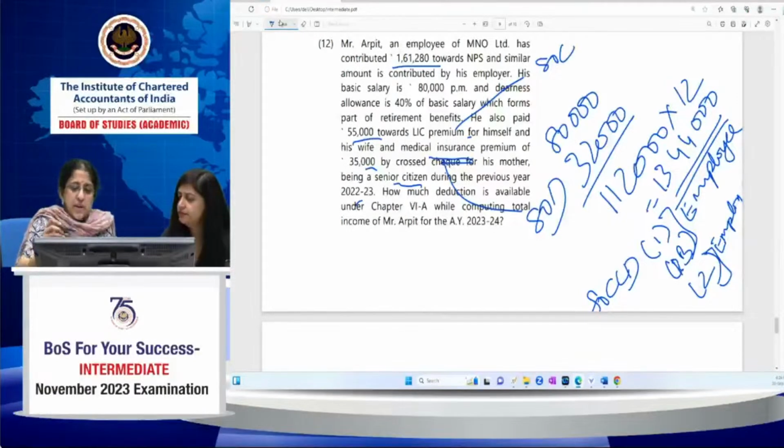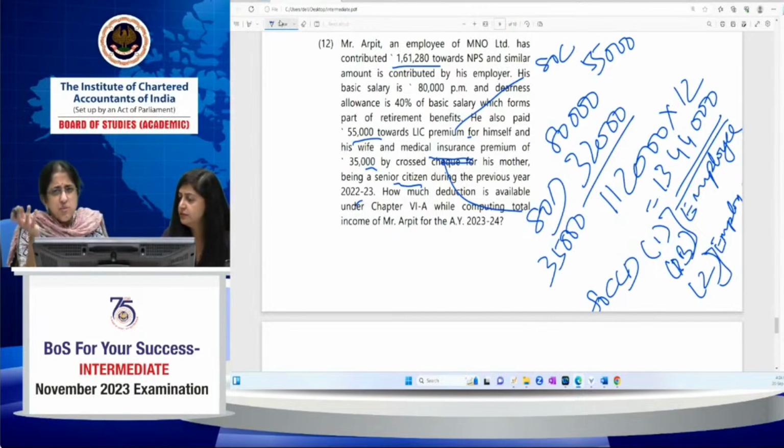Now, 80CCD 1, 1B and 2. One more thing we have to tell: in 80C you get 55,000 LIC premium. In 80D you get 35,000 because it's a mother who is a senior citizen. So 50,000 is the limit for a senior citizen. If nothing is mentioned, you assume a senior citizen is normally a resident unless they've mentioned something else in the question. So 35,000 you get, that is clear.